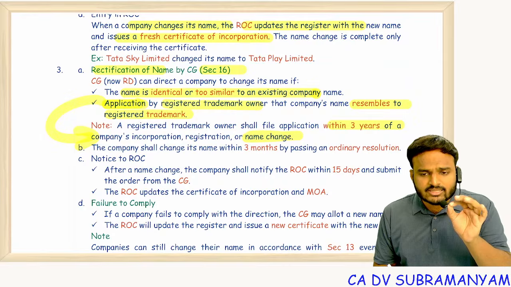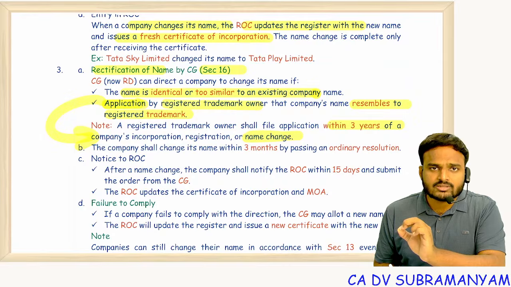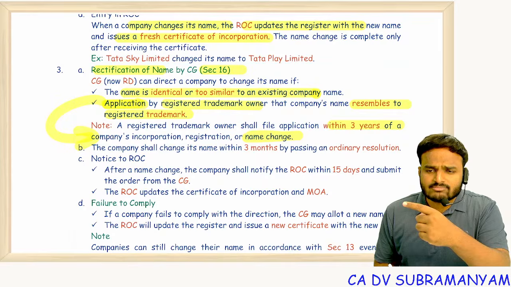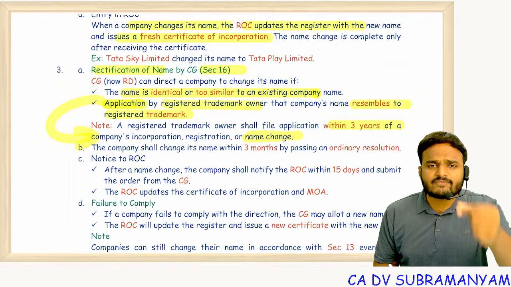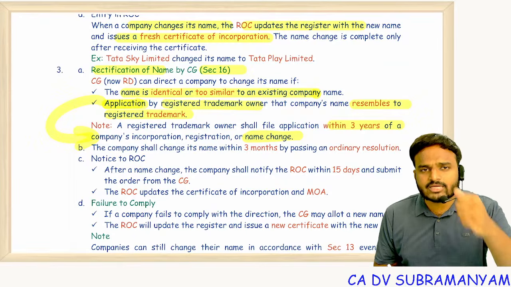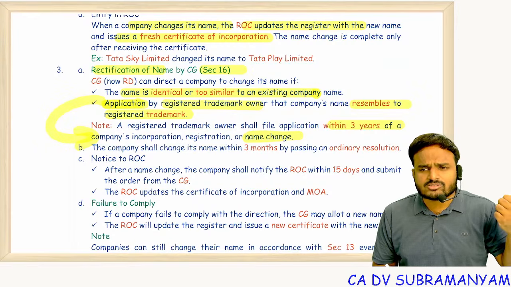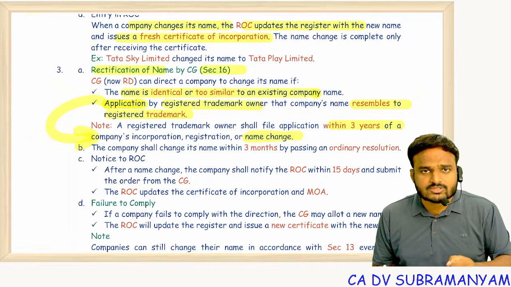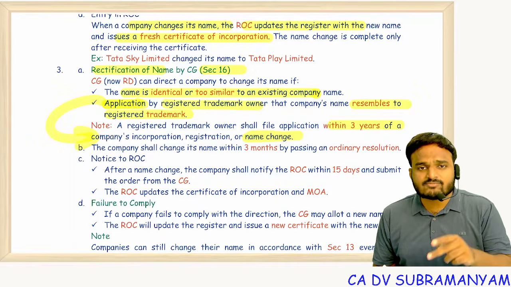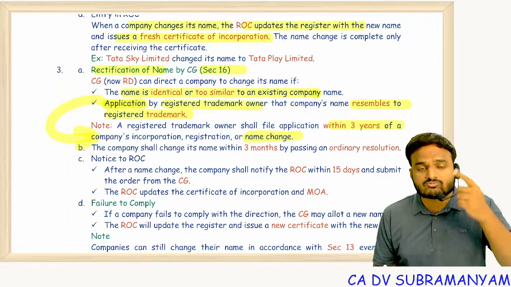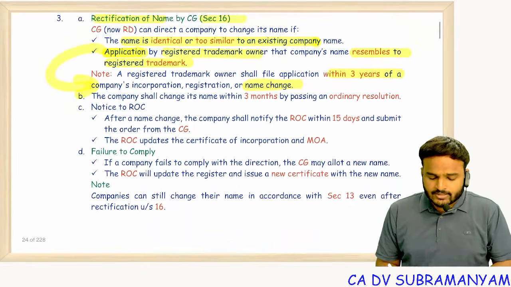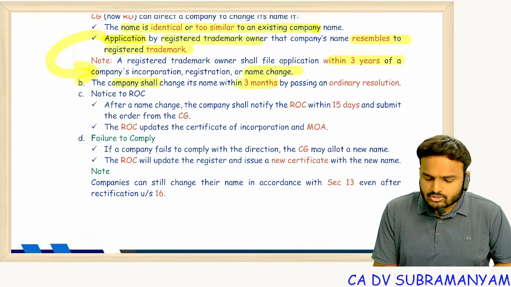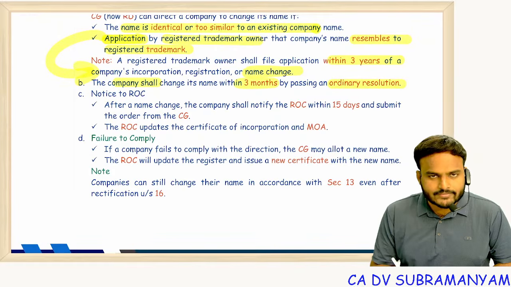So once a company starts using a name which is similar to the trademark, the owner of the registered trademark should take action within 3 years. Twice, I think, a question came like this. After 5 years, the owner of a registered trademark filed an application with CG. And in a very recent attempt also, after 2 years, the registered trademark owner filed an application with CG. So the first one is invalid, the second one is valid, because the second one is within 3 years. The first one is after 5 years. Understood? So now the central government will pass an order. The company should comply with that order within 3 months by passing an OR.